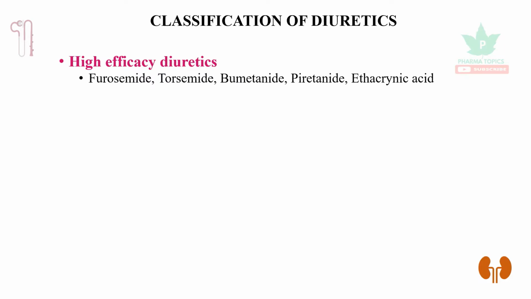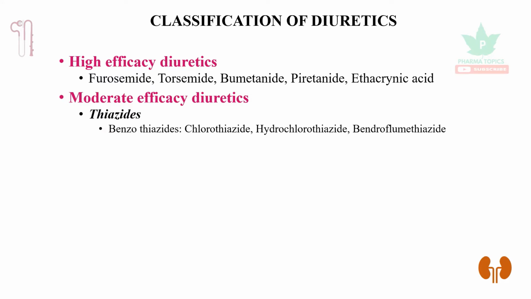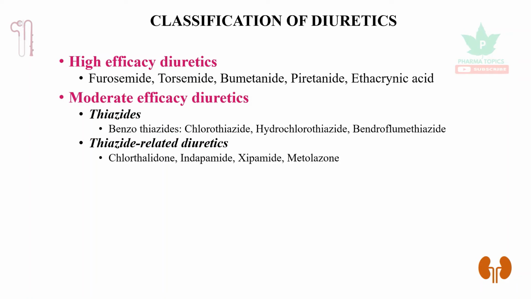Let us see this classification in brief. One is high efficacy diuretics. They are furosemide, torsemide, bumetanide, piretanide, and ethacrynic acid. Then moderate efficacy diuretics. They are thiazides such as benzothiazides such as chlorothiazide, hydrochlorothiazide, bendroflumethiazide. And next is thiazide related diuretics. They are chlorthalidone, indapamide, xipamide, and metolazone.